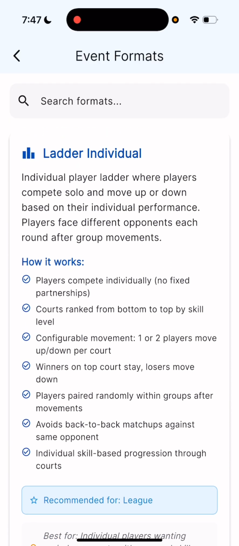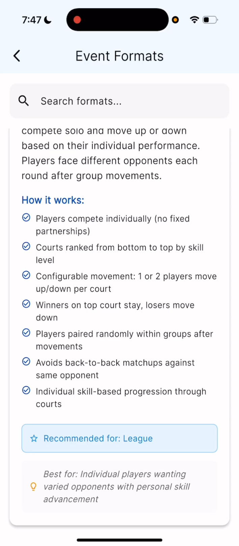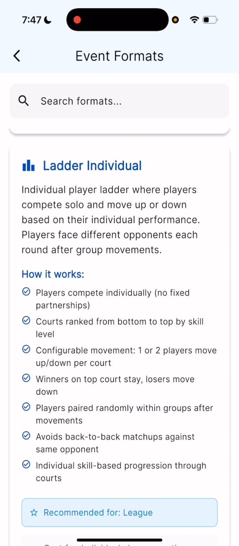Ladder individual is the same thing that I just described above, except you're going to have a random partner every single time. And that's it. Those are all the different formats of Good Game Sports.